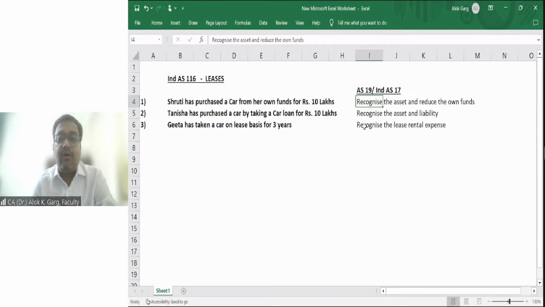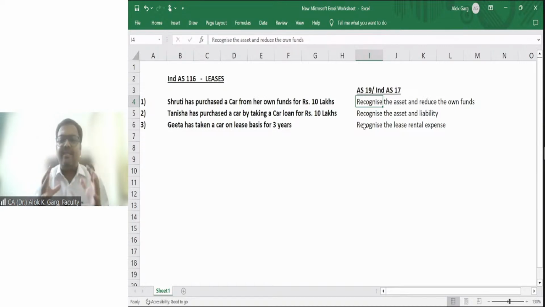Because in our old AS 19 and IND AS 17, you must remember there was a disclosure, and the disclosure was minimum lease payments. Minimum lease payments in the next 1 year, 1 to 5 years, and more than 5 years, right? You are required to show what your minimum lease payments are over a non-cancelable lease period.